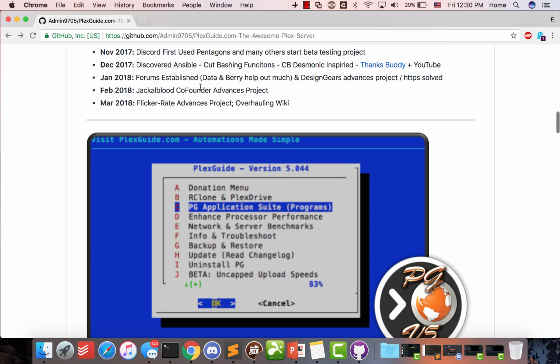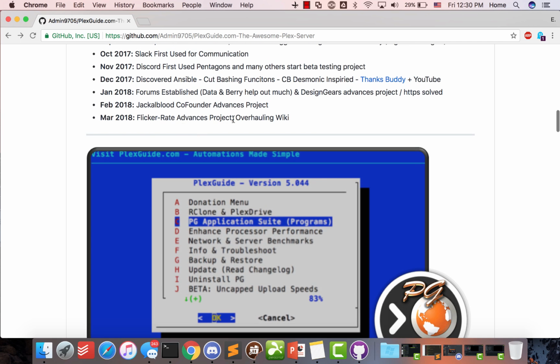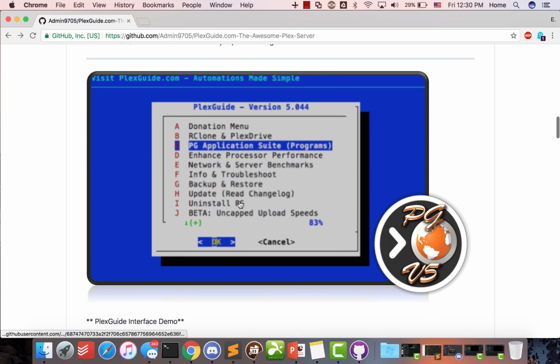And then Jacko Blood, he came here, and he was giving more advice on what to do and what to look at. And then we have Flicker Rate, who came here, and he was working on some crazy previous project, but anyways, I wish you'd have come a long time ago. He's coming in adding the super speed script. He has a refreshing view to advancing this project and suggested overhauling the wiki. The thing is, I was a knowledge manager in the past, so I liked his aspect of things. So basically, this is just a demo interface of PlexGuide.